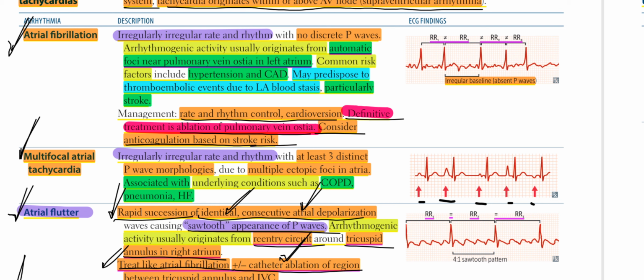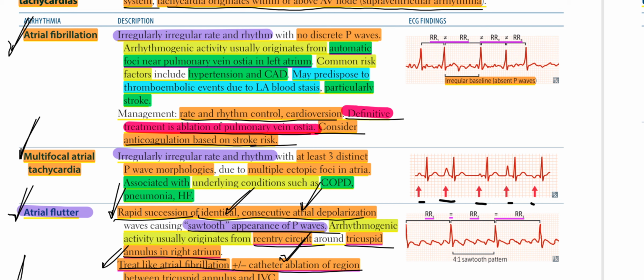Once again, atrial fibrillation, irregular rate and rhythm, no discrete P waves, arrhythmogenic activity usually originates from automatic foci near pulmonary vein ostia in the left atrium.